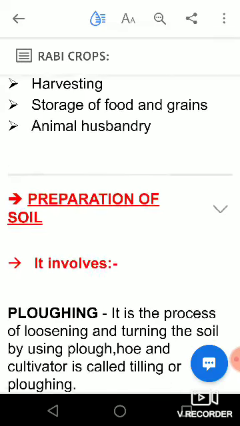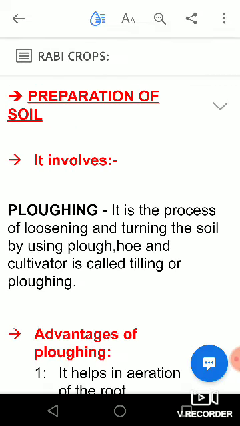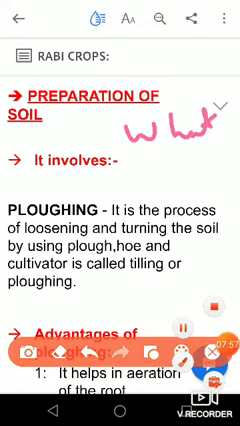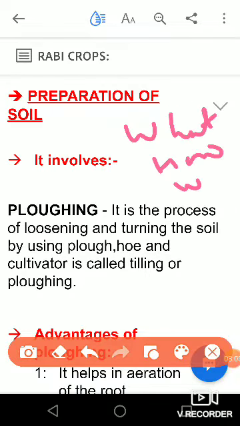Now we will see one by one, what is preparation of soil. The first step, what the farmers do in this preparation of soil. So preparation of soil involves three things, that is plowing, leveling, and adding manures and fertilizers. So before going in detail, I would like to tell you that we have to remember three things, that is what, how and why. This is very important.